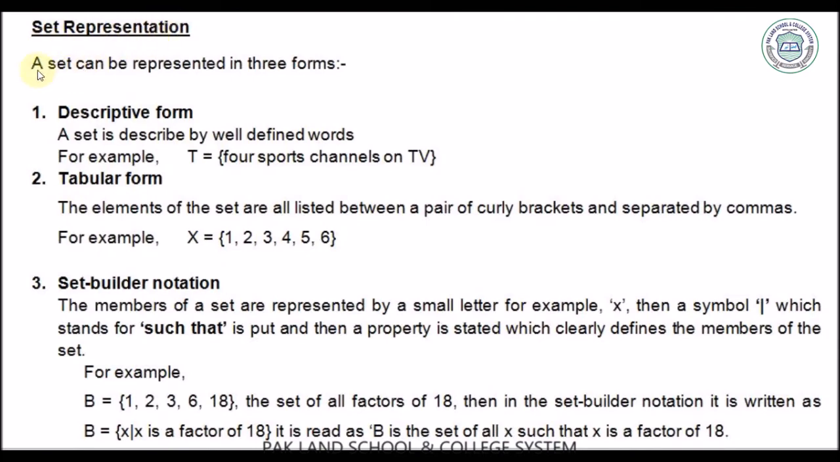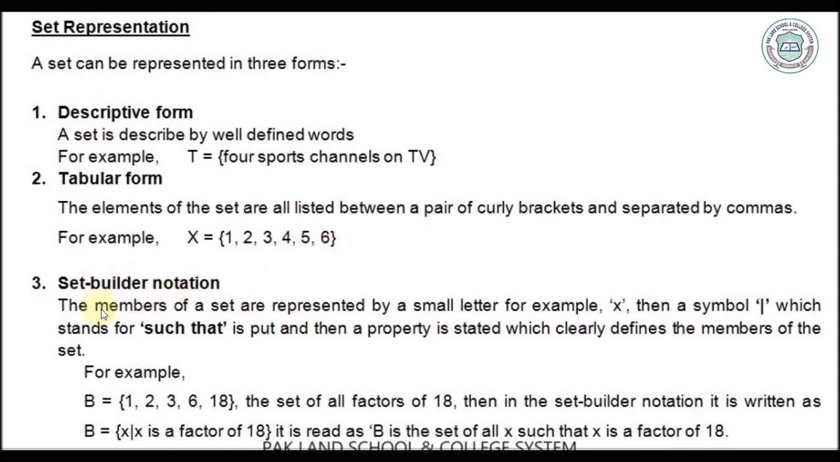Set representation. A set can be represented in 3 forms: descriptive form, tabular form, and set builder notation. Descriptive form: a set is described by well-defined words. For example, T is a set of 4 sports channels on TV. It is well-defined. Tabular form: the elements of the set are all listed between a pair of curly brackets and separated by commas. For example, X = {1, 2, 3, 4, 5, 6}.